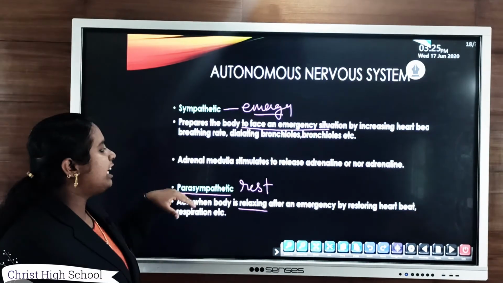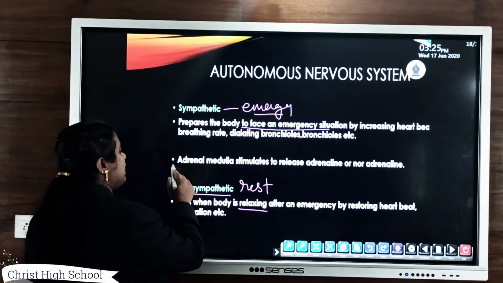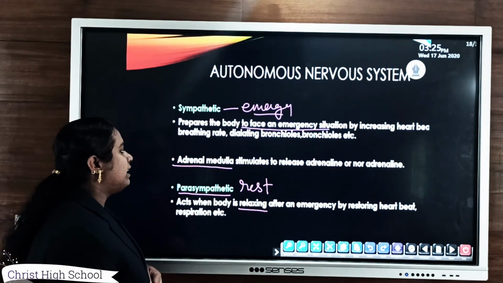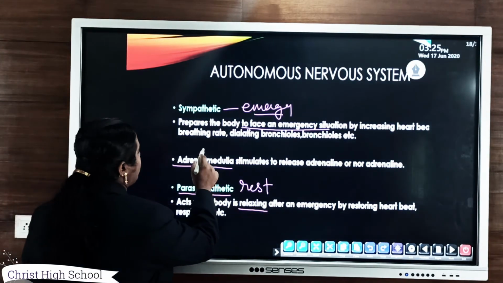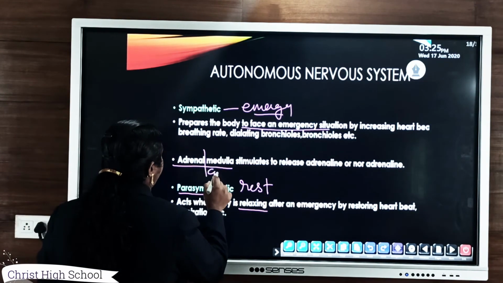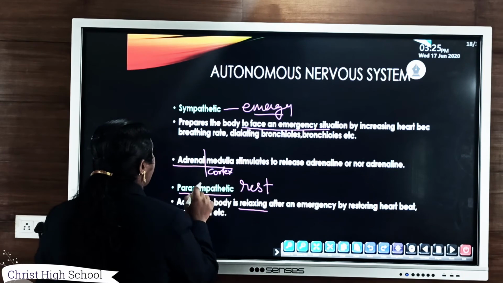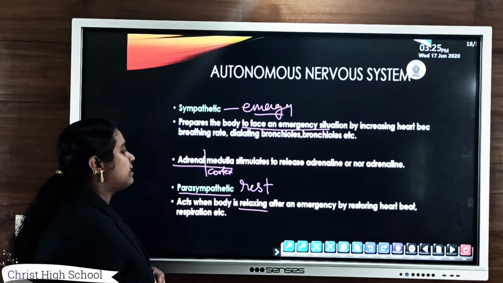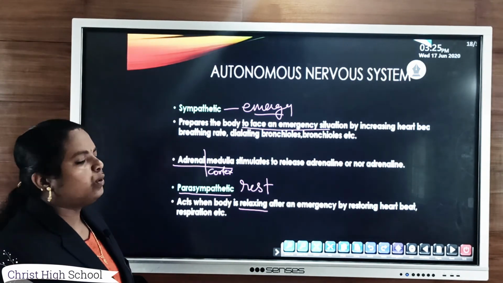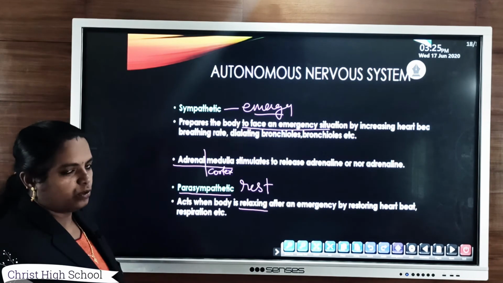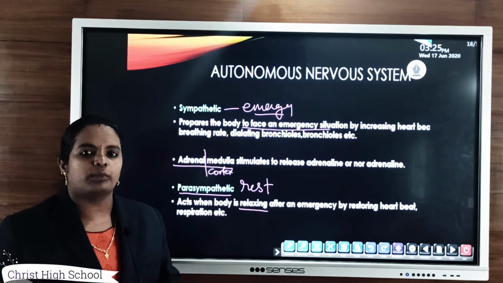The adrenal gland is an endocrine gland, and it has two parts: one is the medulla and the other is the cortex, the adrenal medulla and the adrenal cortex. It mainly secretes chemical substances known as hormones.